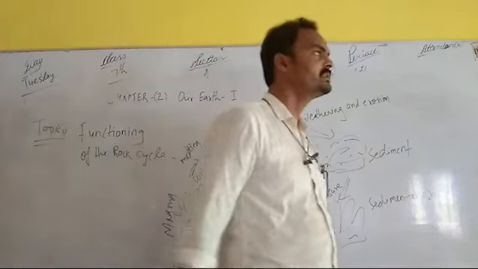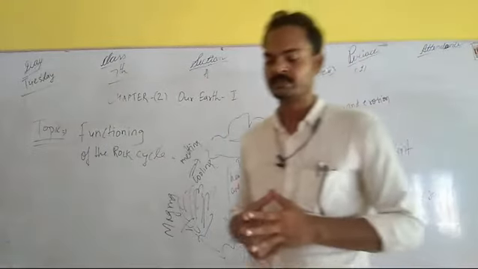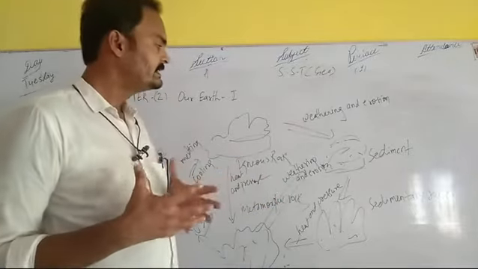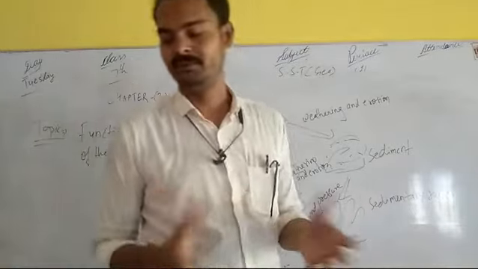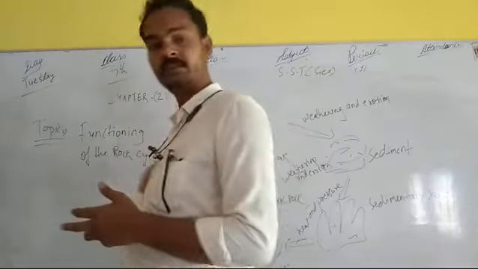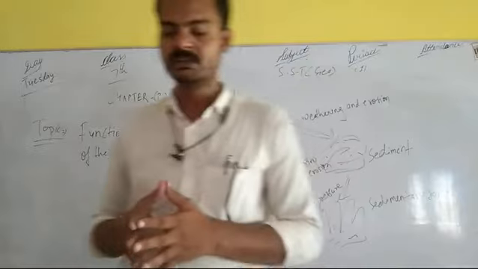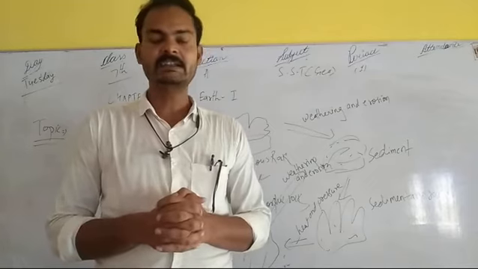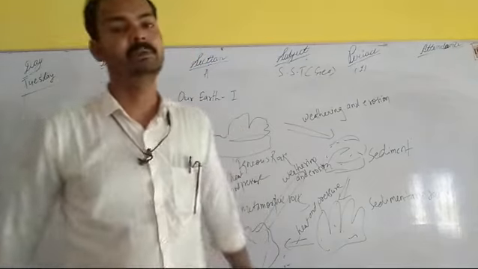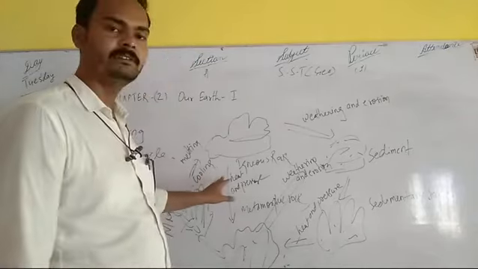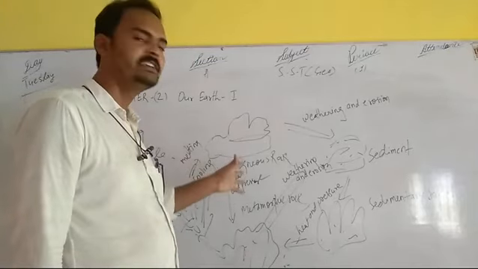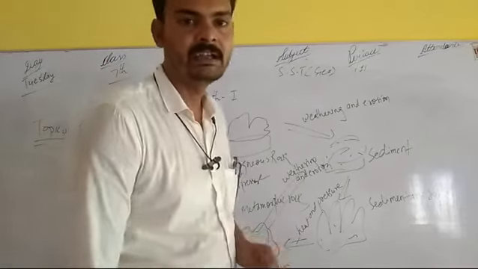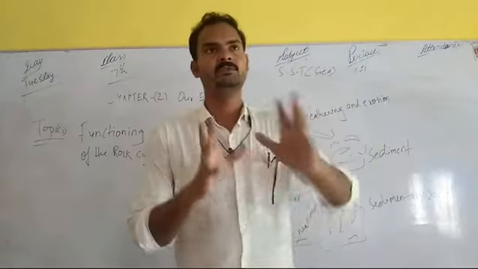So students, what is the rock cycle? Due to heat and pressure, these rocks change their forms into another type of rocks, including these three rocks. That is the rock cycle. The rock cycle indicates the relationship between igneous, sedimentary and metamorphic rocks. You see on the picture how the relationship of these three rocks is explained here. If I explain verbally, you have to understand.